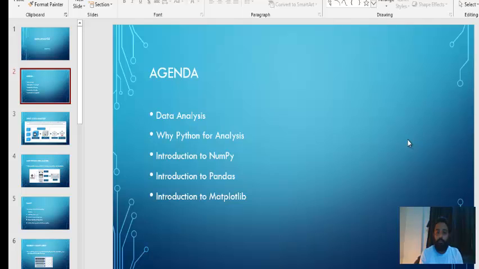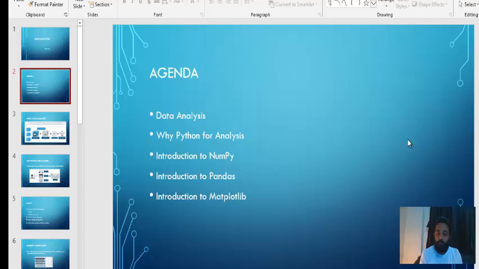And today we are going to discuss the data analysis part. Here the agenda would be why Python for analysis, what is NumPy, and we'll see an introduction to NumPy, pandas and matplotlib. So guys, a quick overview of what we have completed till now.